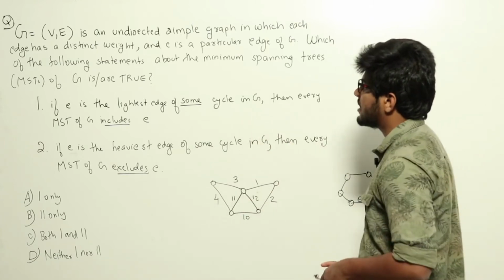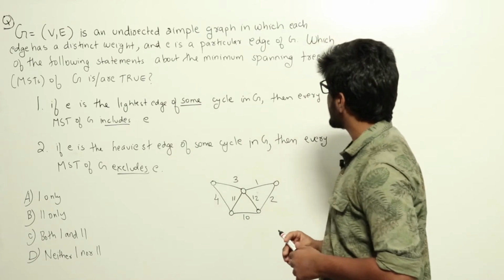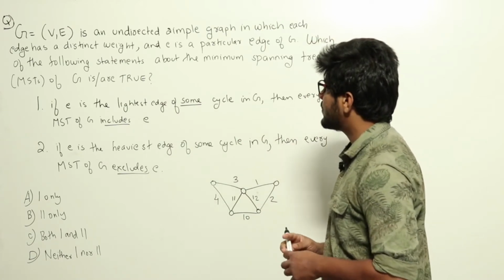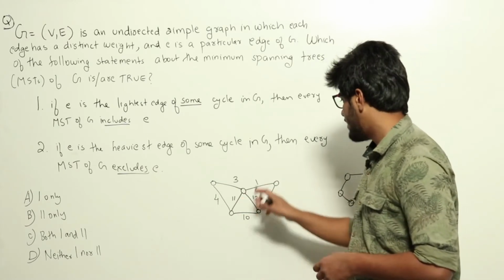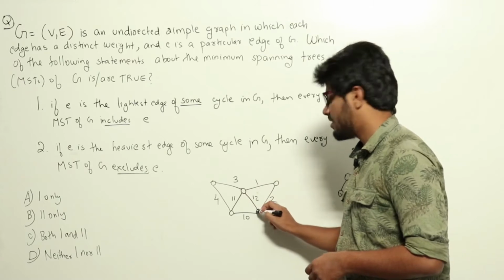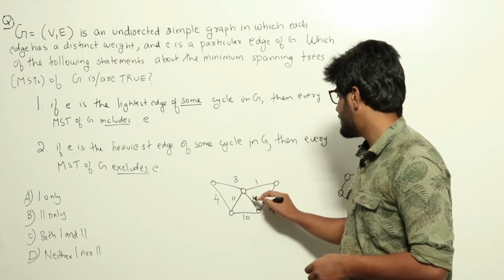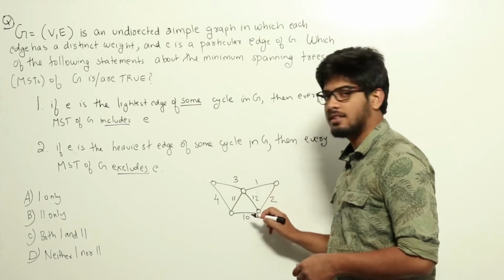So let's look at the first statement. It states that if e is the lightest edge of some cycle in G, then every minimum spanning tree of G includes e. Now I've drawn a sample graph here. If you take a look at this cycle, this edge has weight 10, this edge has a weight of 12, this edge has a weight of 11.